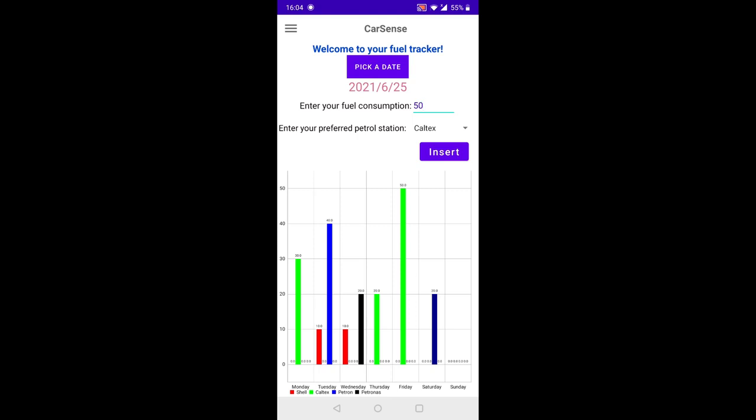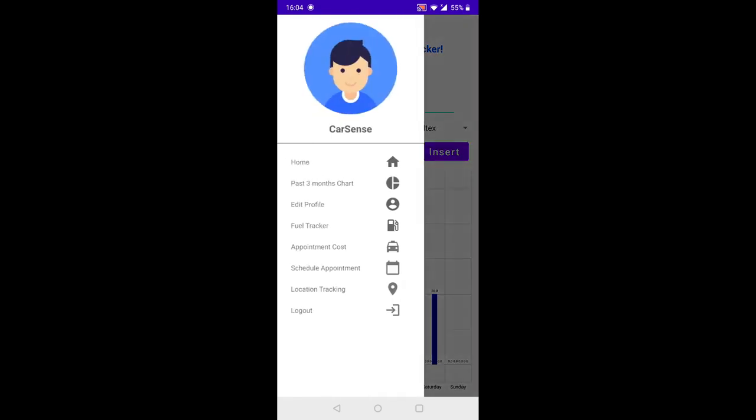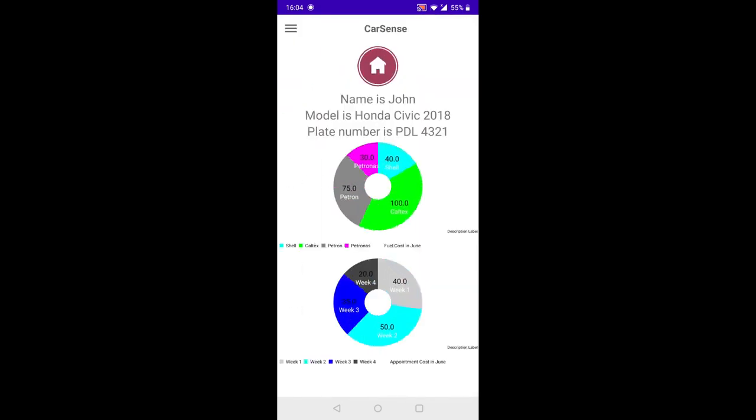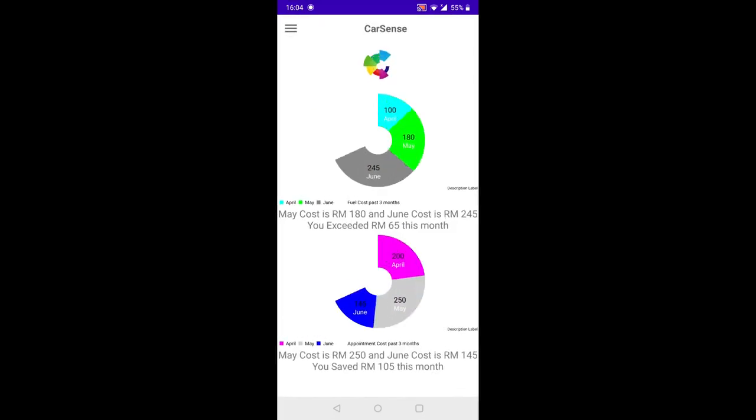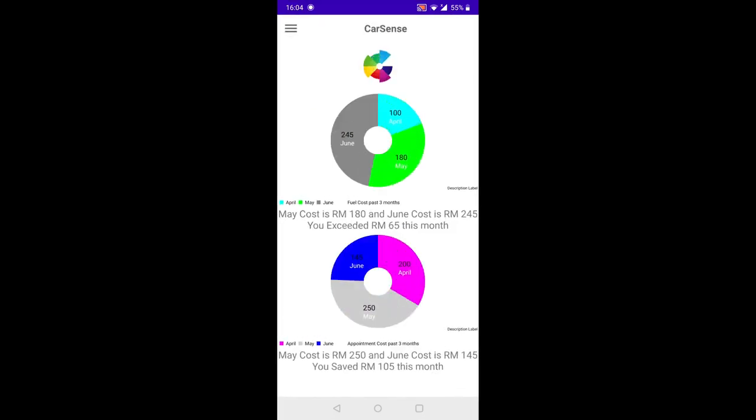So of course, other than my fuel cost, if I go back to my home, as you can see, it actually updates also in real time. So as you can see right now, my petrol is 75 ringgit, my Caltex is 100 ringgit, and this is for my current month in June. So if I go to my past 3 months chart, you see May cost is 180, June cost is 245 ringgit. So actually, remember I saved 5 ringgit earlier this month. So right now I'm actually exceeding my budget.